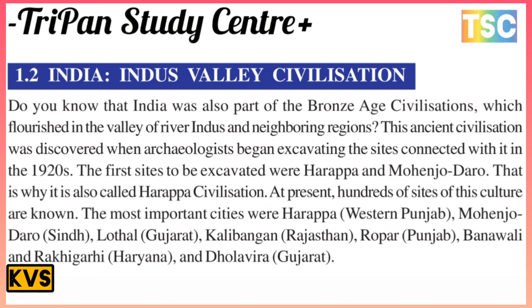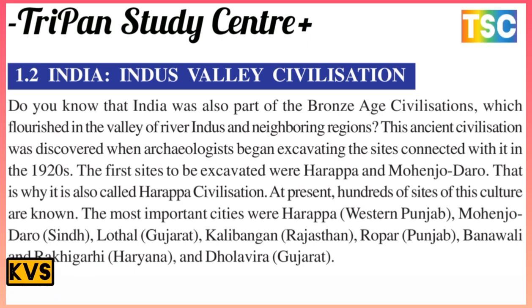This ancient civilization was discovered when archaeologists began excavating sites in the 19th and 20th centuries. The first sites excavated were Harappa and Mohenjo-daro, which is why it is also called the Harappan civilization. Around 100 sites of this culture are known now. The most important site is Harappa.